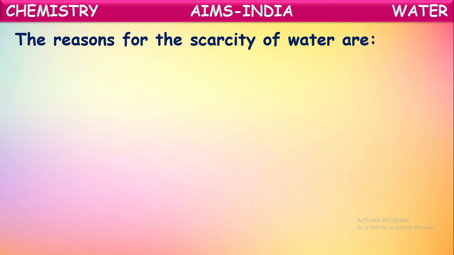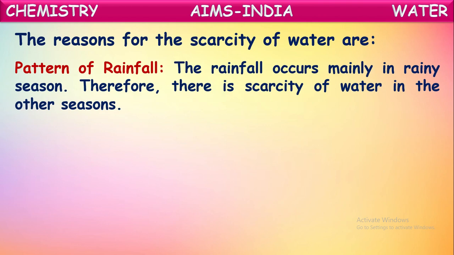The reasons for the scarcity of water. So even though this water cycle is being continuously done, nowadays many people are facing scarcity of water. Why is it so? Let us see here. Pattern of rainfall. The rainfall occurs mainly in the rainy season. Therefore, there is scarcity of water in other seasons like summer, isn't it?